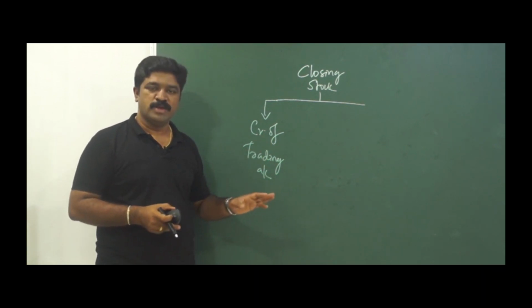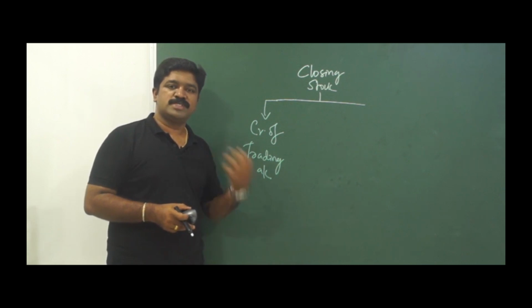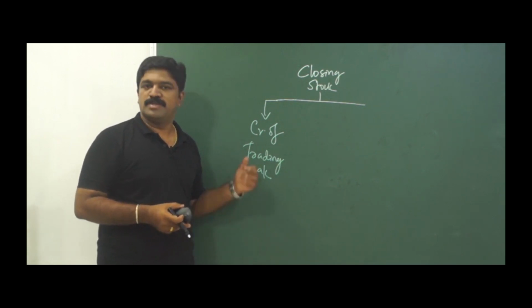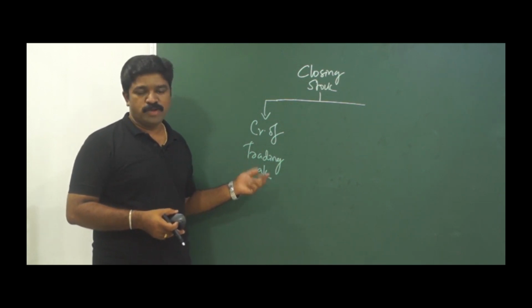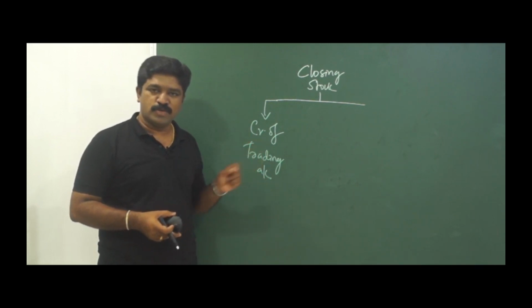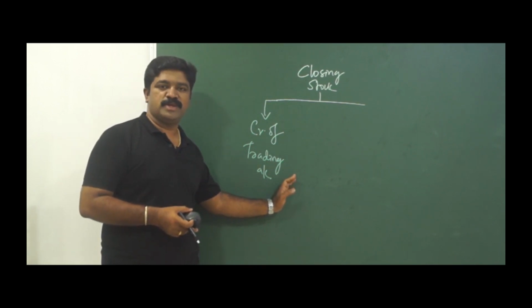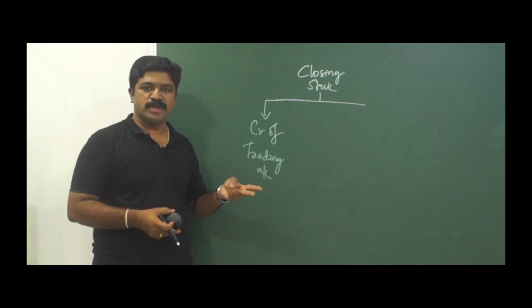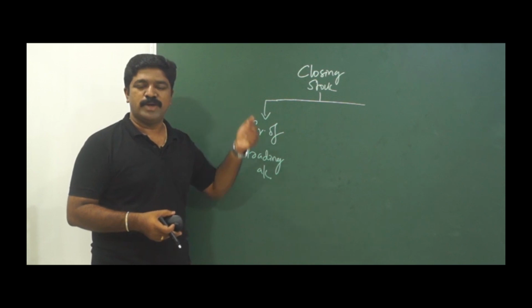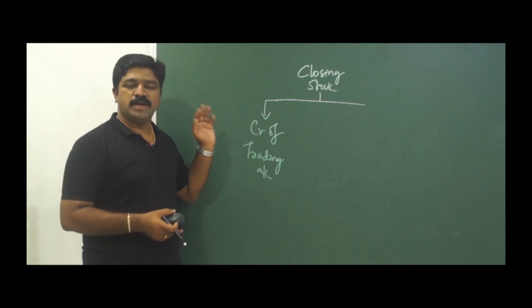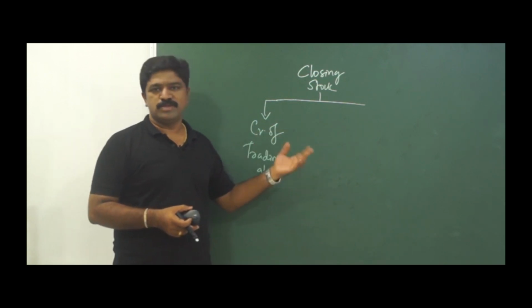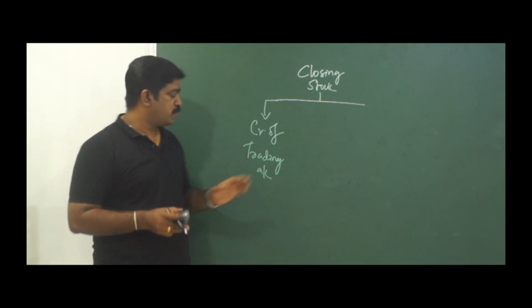Because already I have accounted this as an expense under purchases, but this is not an expense. So I want to remove it from expense. So instead of showing it as a minus item under expense side, I am taking it to the credit side of the trading account. So that is also same effect only. So instead of writing it as 100 minus 20 is equal to 80, I am writing 100 on the debit, 20 on the credit. That also gives me or serves the same purpose. Okay, so this is one side.